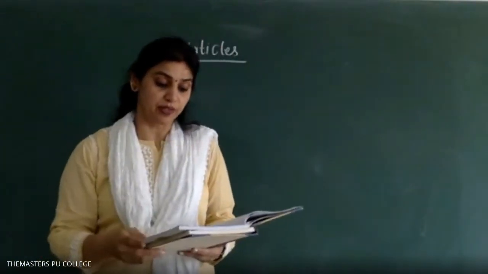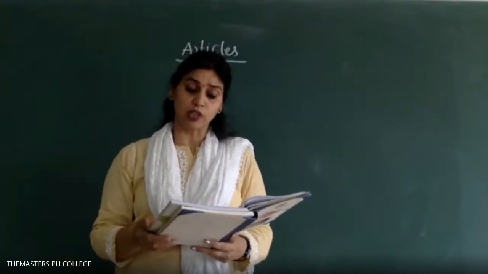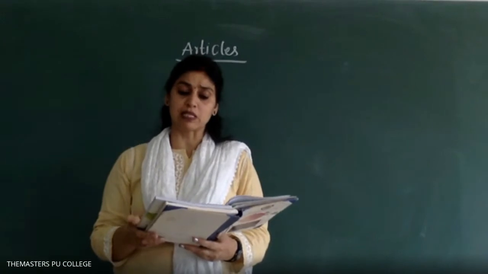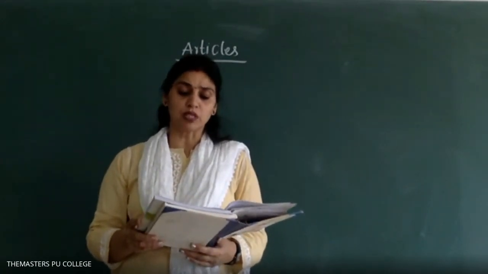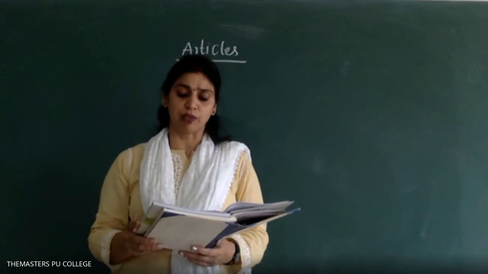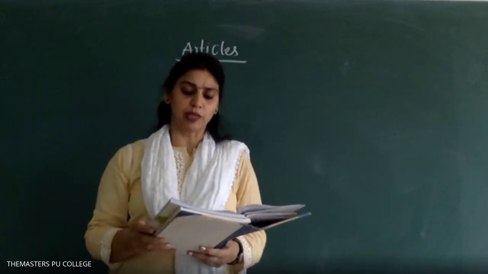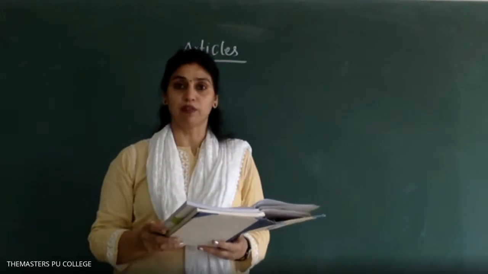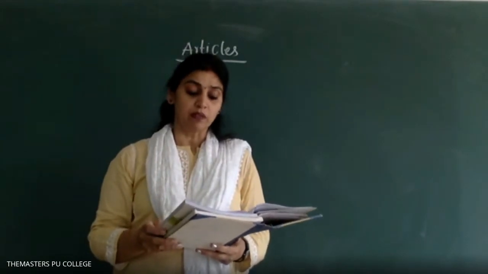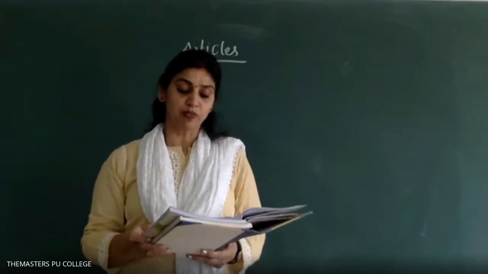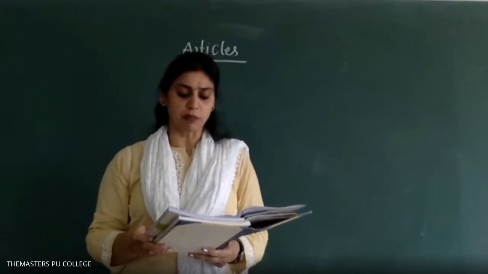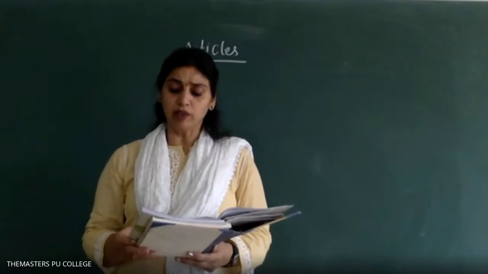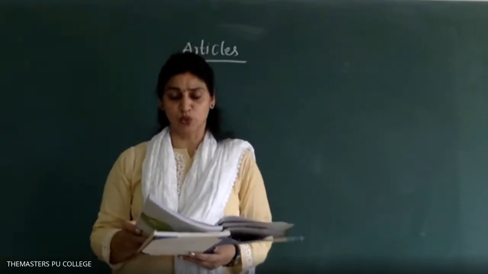Oh, this is totally different. Before countable or singular nouns referring to people, things that have already been mentioned. Before uncountable nouns that have an adjective in front of them or a phrase following them to mean any and everyone. I have done all these things. Then article the is used to refer to somebody or something that has already been mentioned, or something that is one, only one, obviously only one, that is unique.